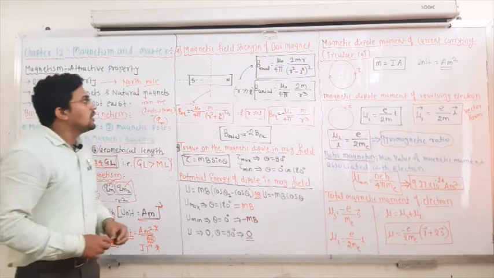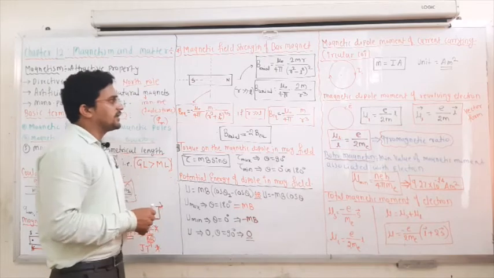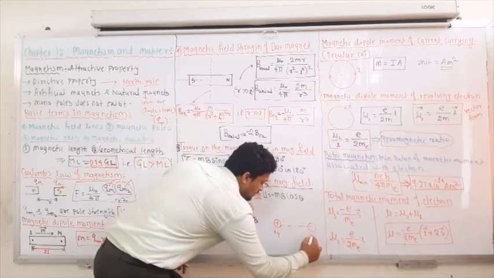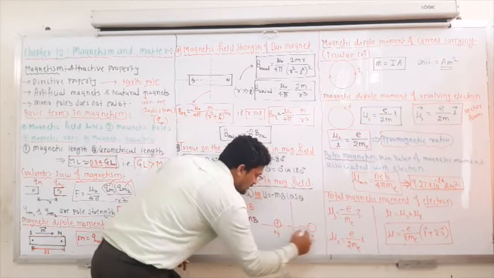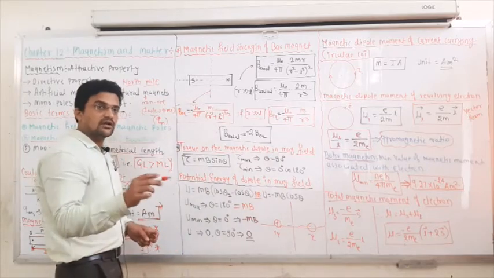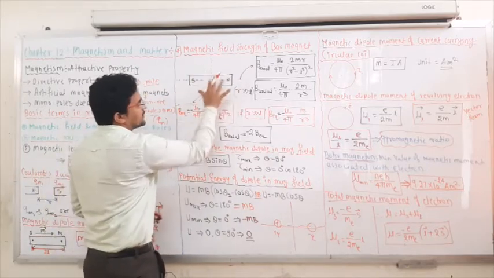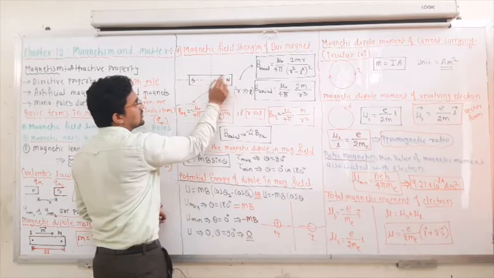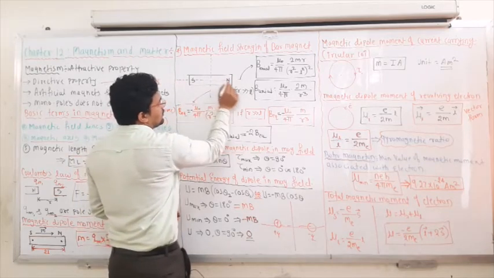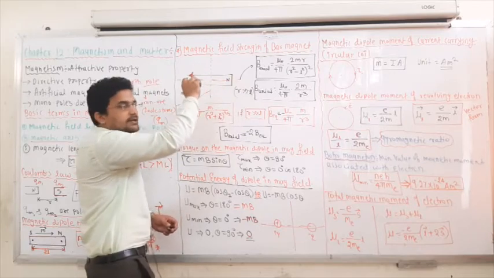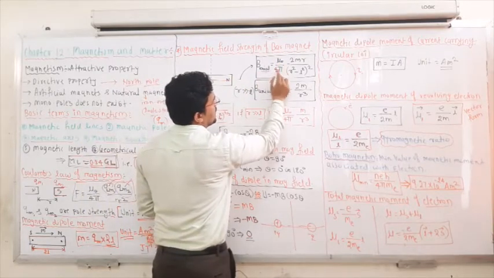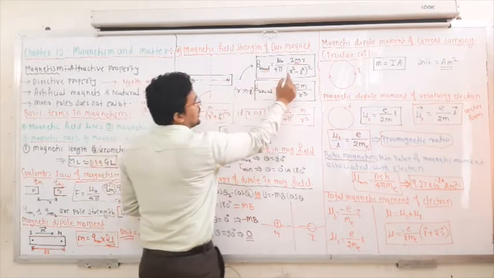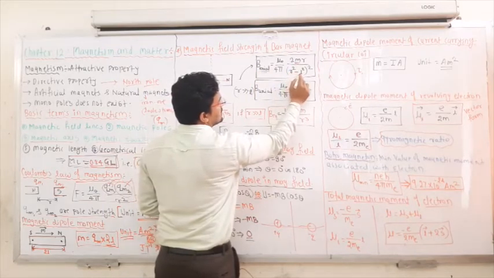Important. Next, if you have the positive charge plus q and the negative charge minus q, at the equatorial point and along the axial point you find out the electric field. Same way, if you have the magnet, the line which passes through the south and north becomes the axis, and the line which divides the south and north becomes the equatorial. So what is the magnetic field along the axial point of this magnet? It is given by B axial is equal to mu naught upon 4 pi 2m r, where m is the magnetic dipole moment and r is the distance, divided by r square minus l square whole squared.